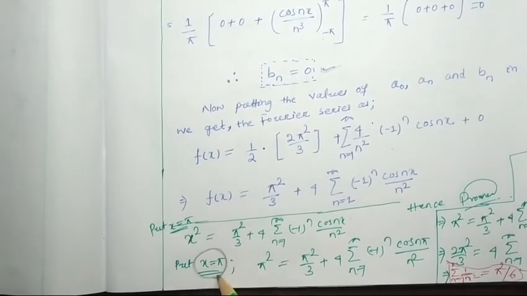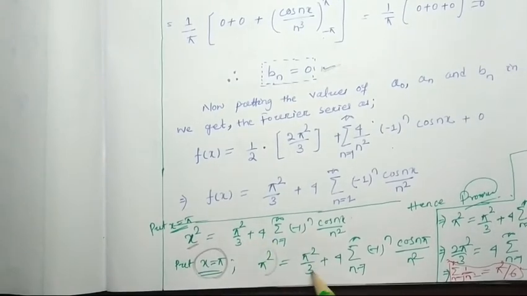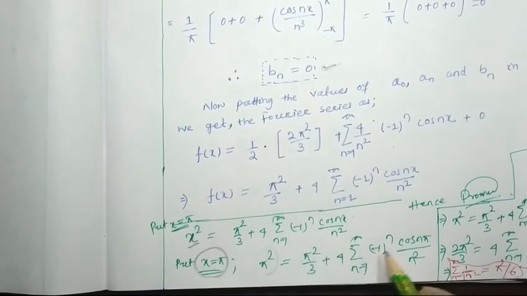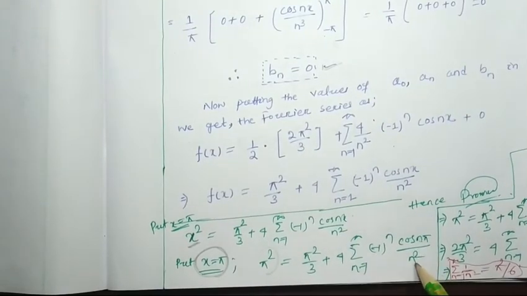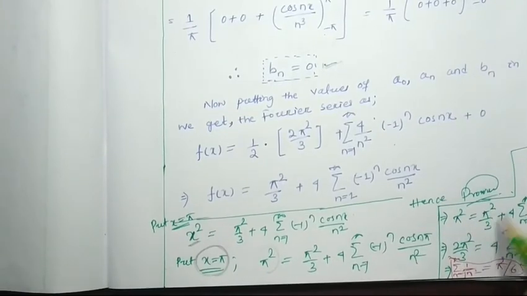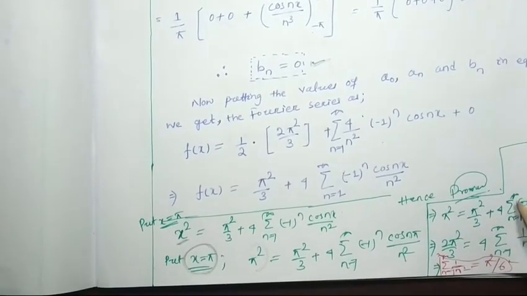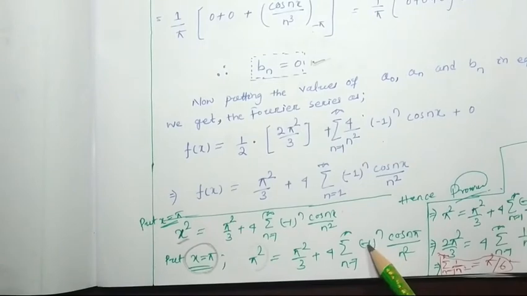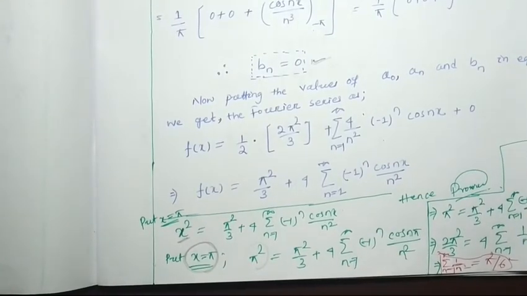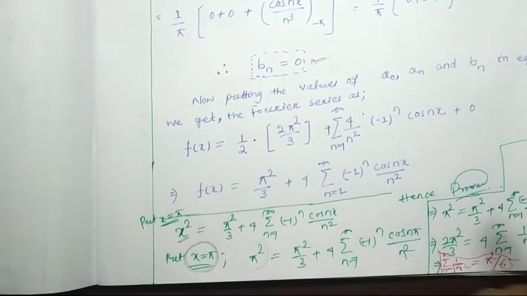If we put x is equal to pi, then the left hand side will be pi square, and the right hand side will be pi square by 3 plus 4 into summation over n equal to 1 to infinity minus 1 to the power n cos n pi by n square. That implies pi square is equal to pi square by 3 plus 4 into summation over n equal to 1 to infinity. So here minus 1 to the power n is there, and cos n pi again we have to write as minus 1 to the power n. So minus 1 to the n times minus 1 to the n will be equal to 1.